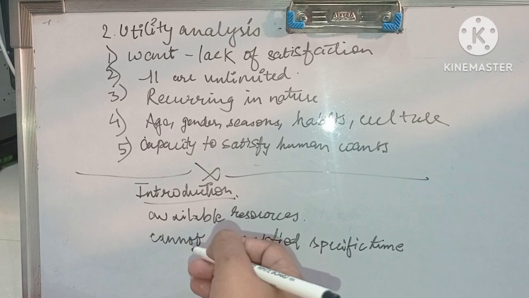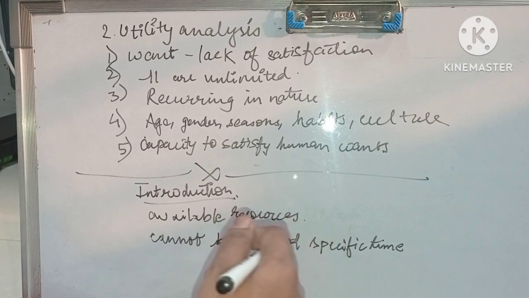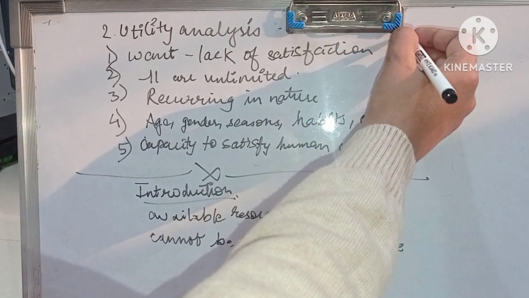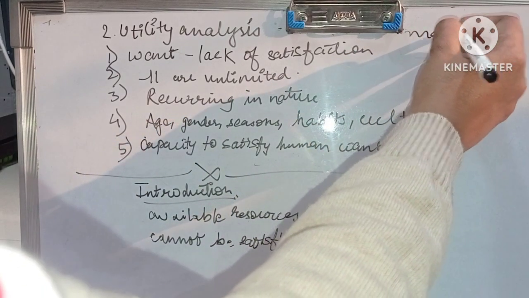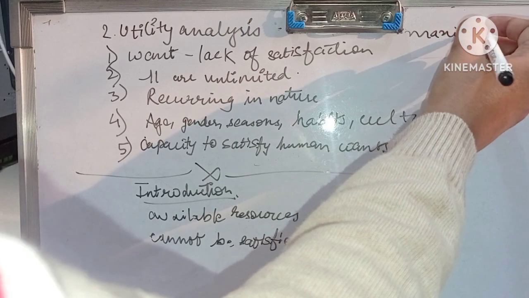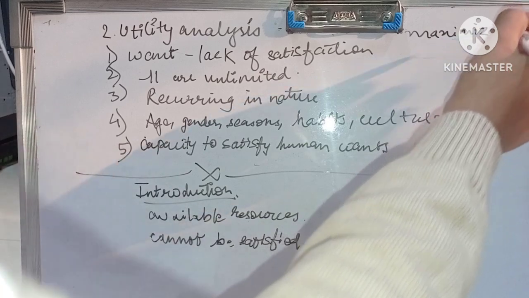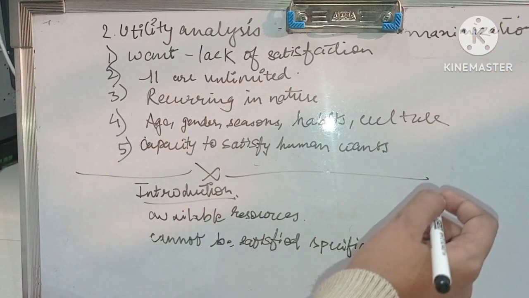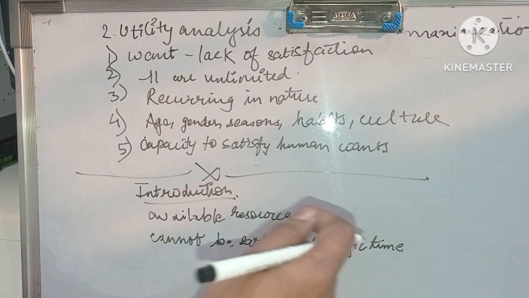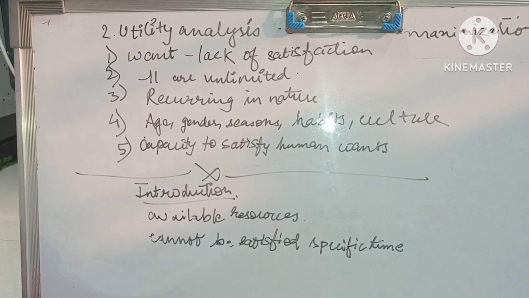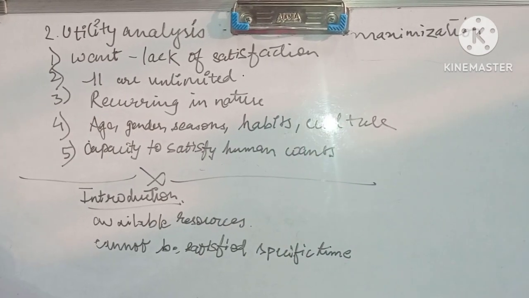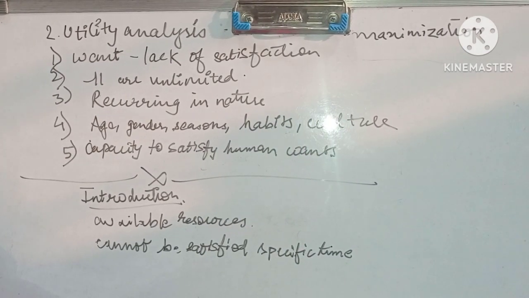They keep on increasing, but we cannot be fully satisfied. Utility explains the consumer's behavior in relation to maximization of satisfaction, whether with the specific commodity the consumer is able to satisfy himself or not.